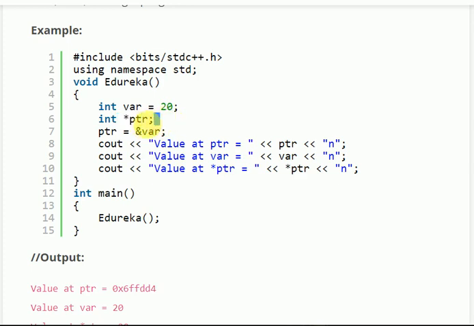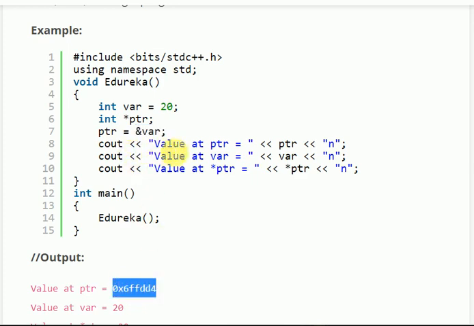Integer pointer means it will store the address of an integer variable only. Now ptr = &var. What does this do? &var means the address of the memory location where var is stored, which is 0x6ffdd4. So ptr will store 0x6ffdd4.